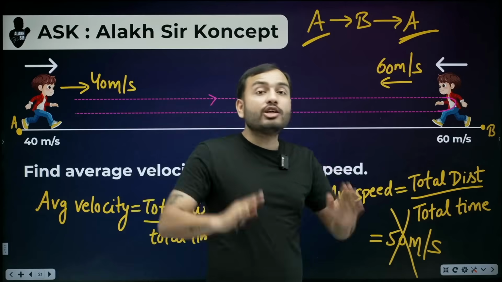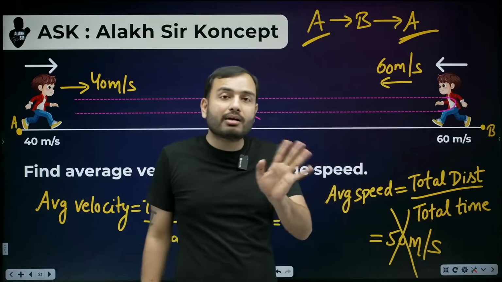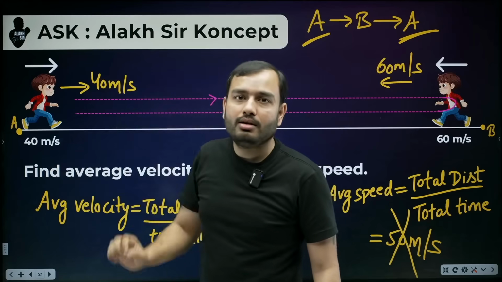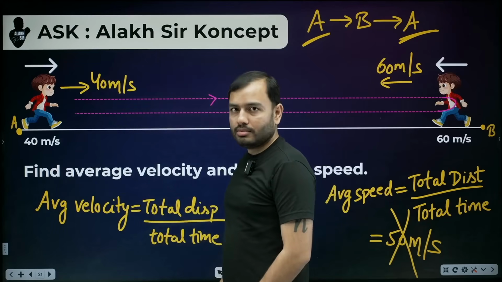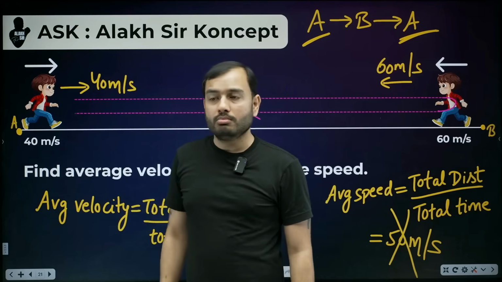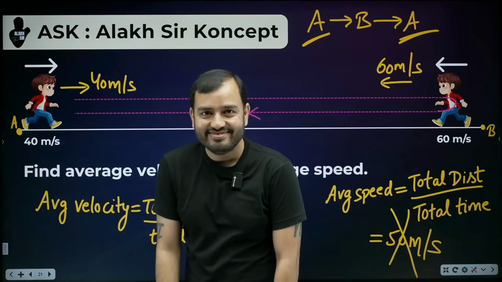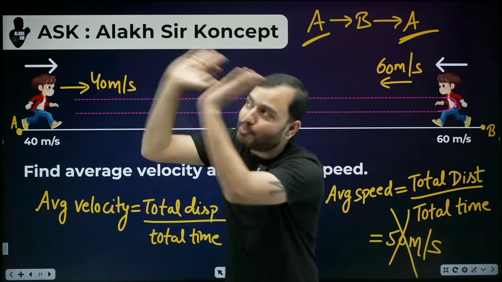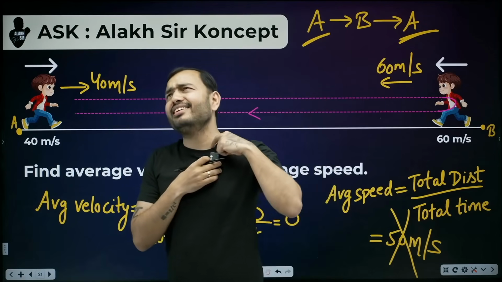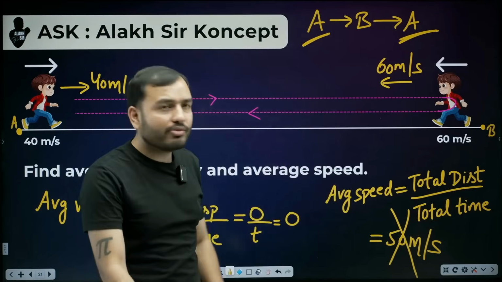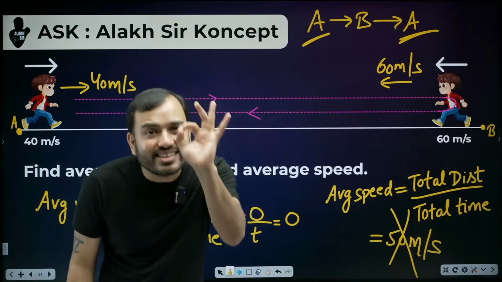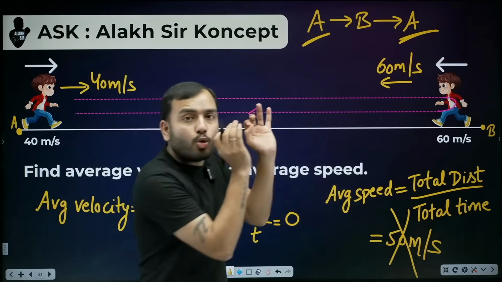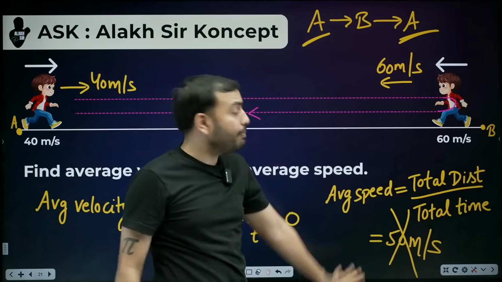The formula for average speed is total distance upon total time. Don't use your own brain. Yes, V plus U divided by 2 is written, but something else is written along with it. After that also so many things are written there. It is valid only under special cases, when acceleration is uniform. I will explain it later. V plus U divided by 2 has to be used when acceleration is uniform. So the formula of average speed is total distance upon total time. This 50 is not the answer.